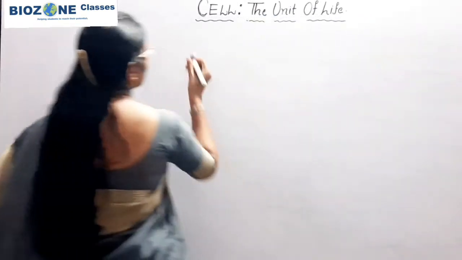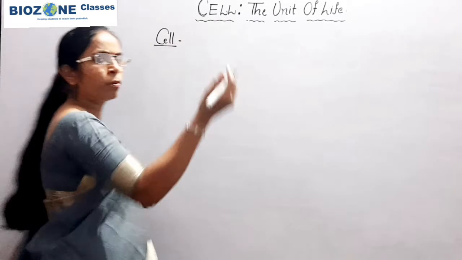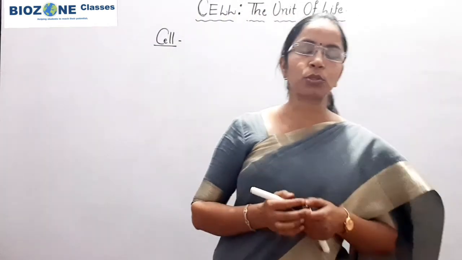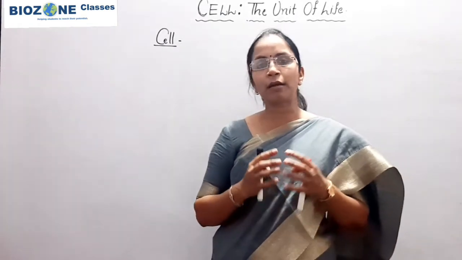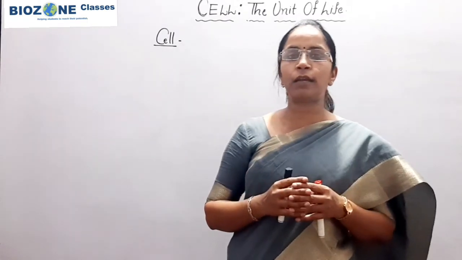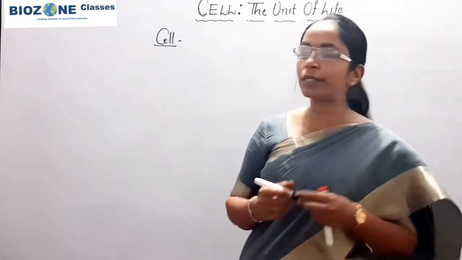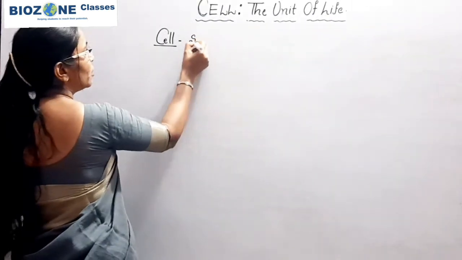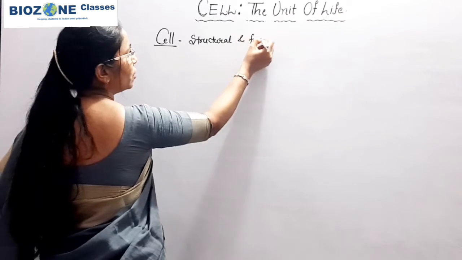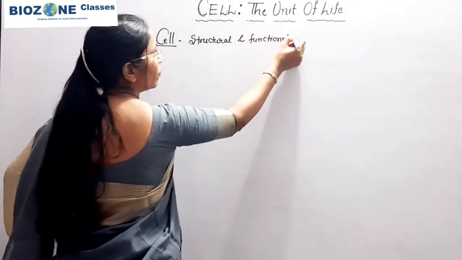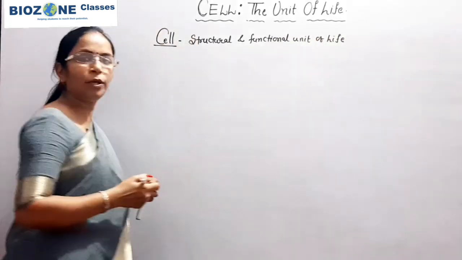When we study about the cell, as usually from lower classes you study about the cell, the building block of the body, or we say the cell is a basic unit of life, but correctly we say it is the fundamental structural and functional unit of life. So simply you remember what is cell. Cell is the structural and functional unit of life. Now why is it called the structural and functional unit of life?